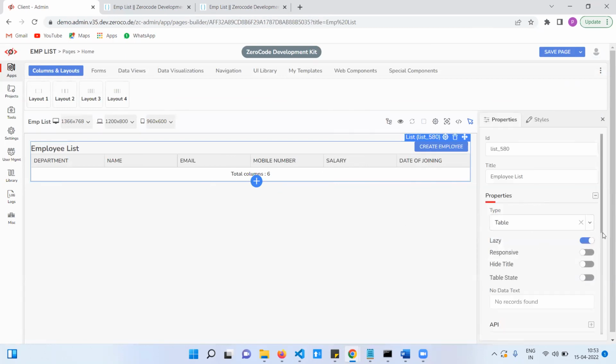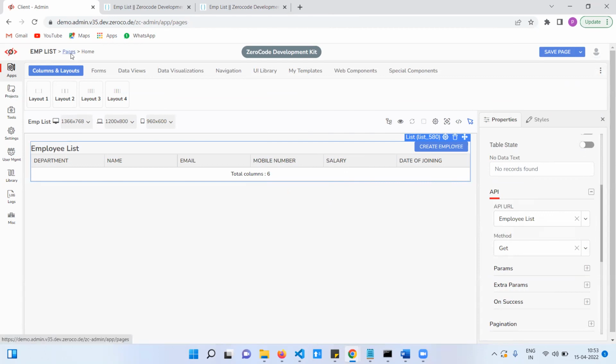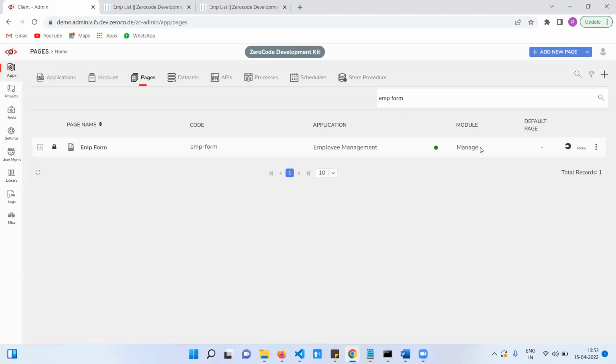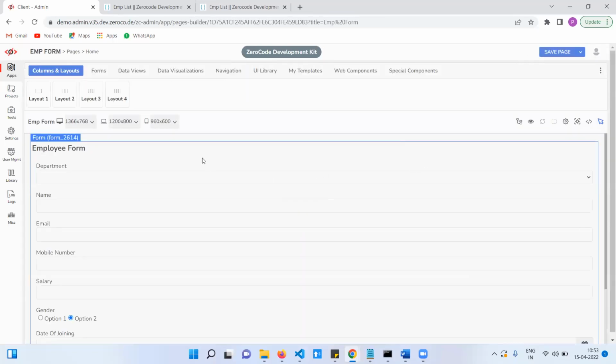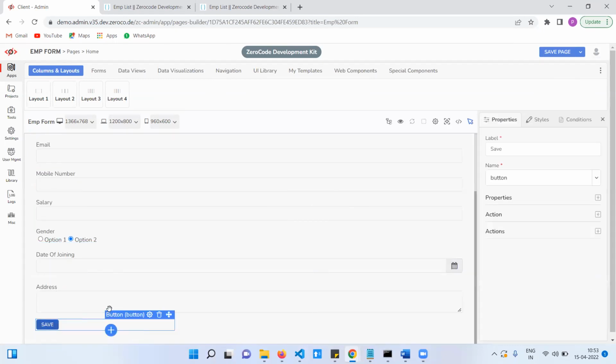In the properties, we have the API, employee list. Here we are connecting with this data list API. The same thing, we designed the employee form, what we did yesterday. There also we connected with the API, employee form. This is the flow.